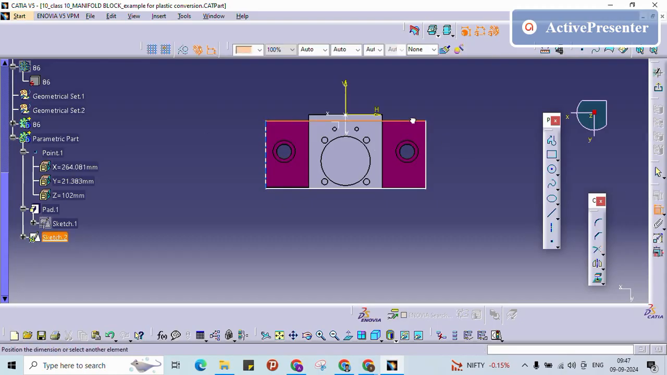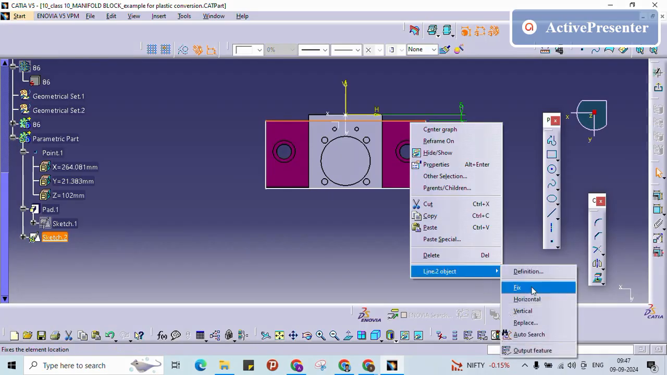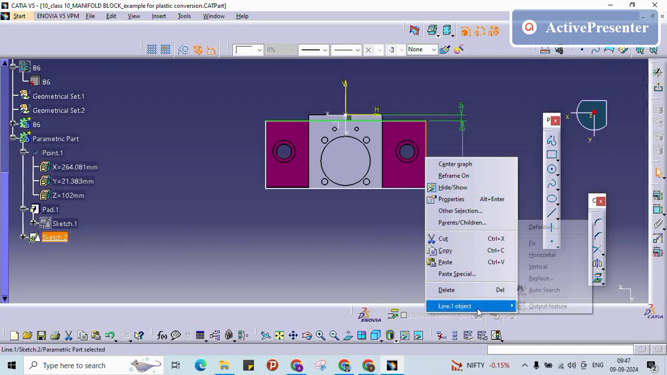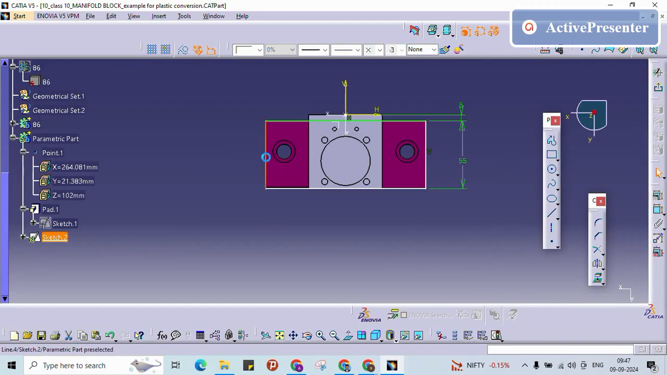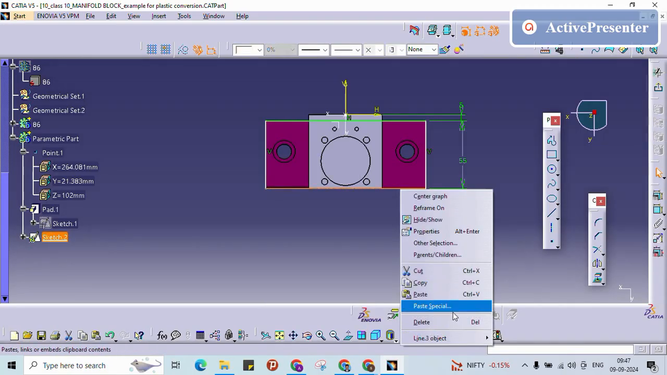So I am going to give the measurement from this axis only. You have to give the measurement, then only it will have the green color. Before that we need to give the condition for this line. This line should be a horizontal line, H it came. This line should be the vertical line. This is also vertical, and the bottom one is horizontal.